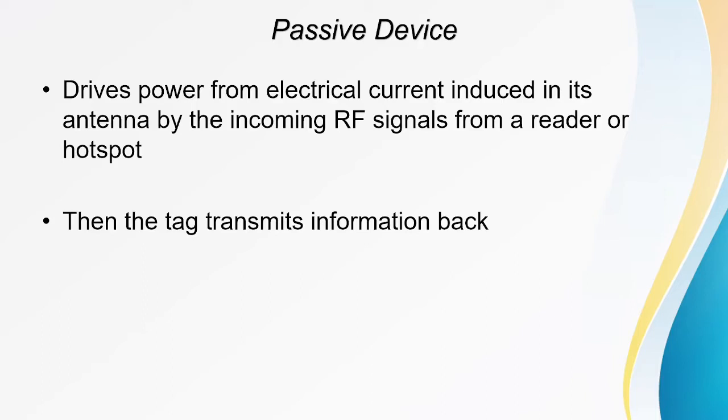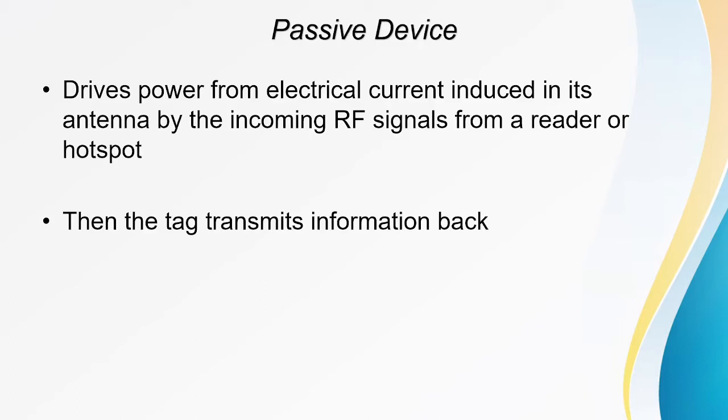The device derives power from the electrical current induced in its antenna by the incoming RF signals from the reader or from the hotspot.